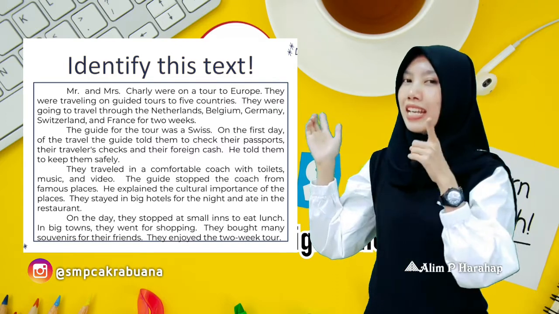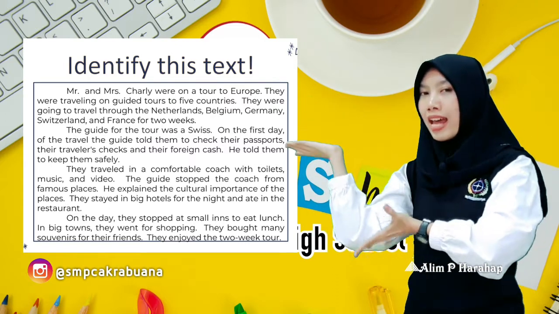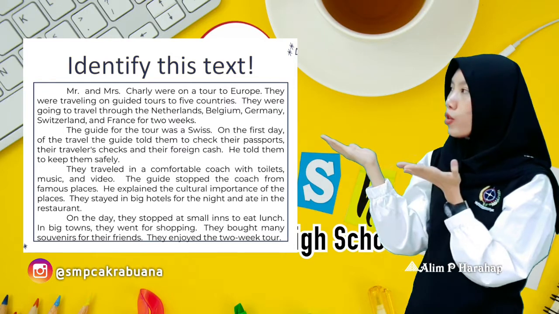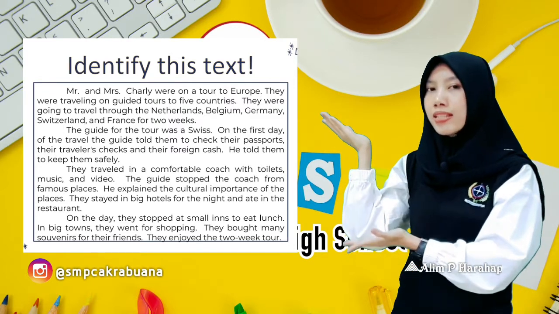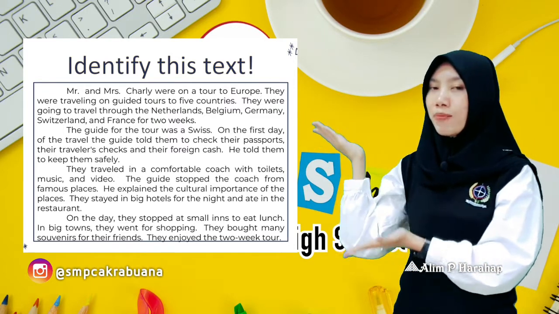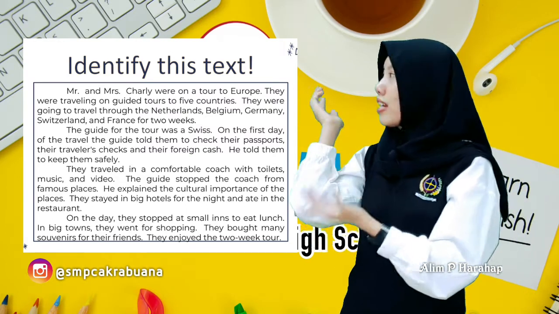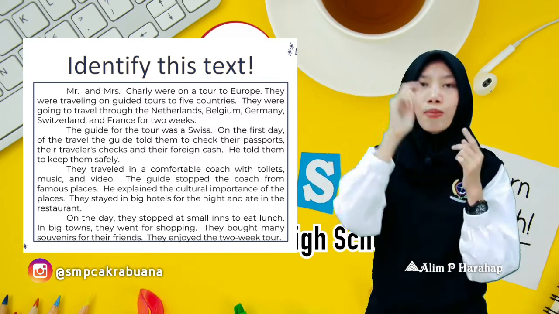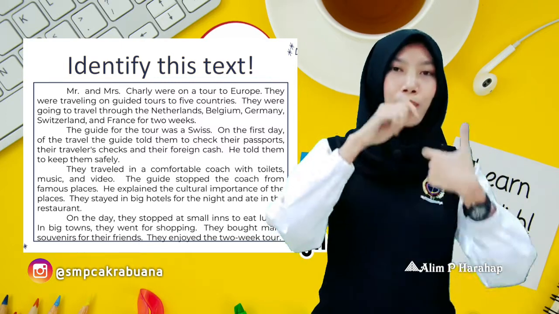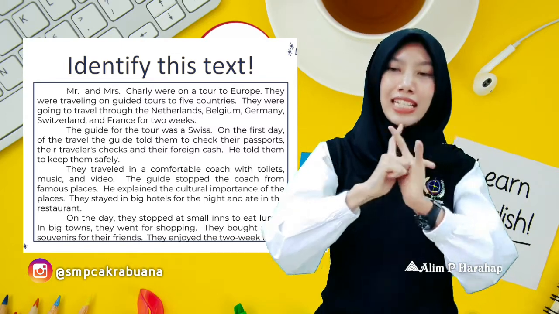Correct. This is the first line. Okay, what about the participants? Who are the participants in the story? Very good. The participants are Mr. Charlie and Mrs. Charlie.